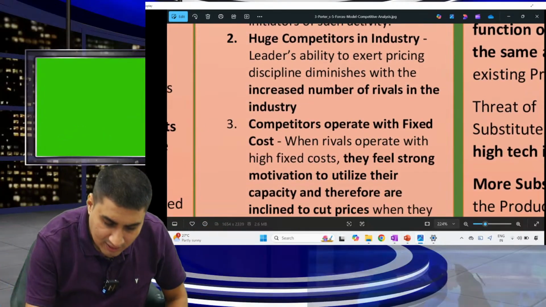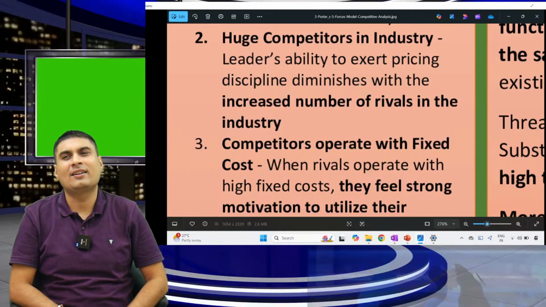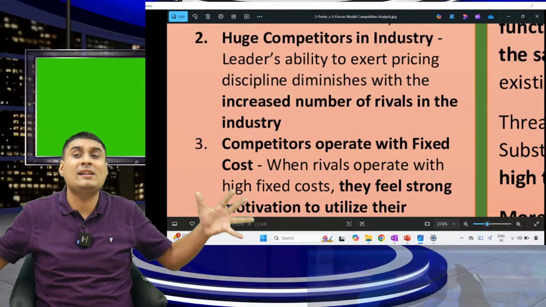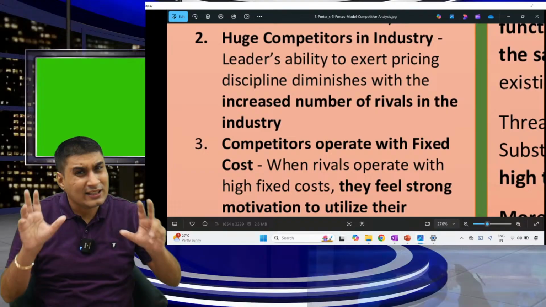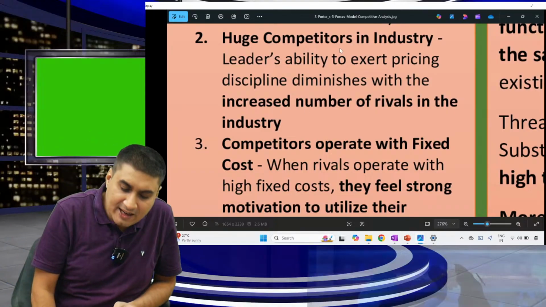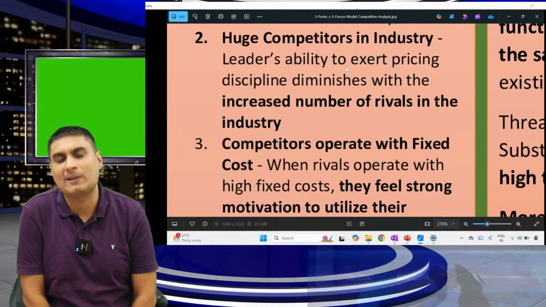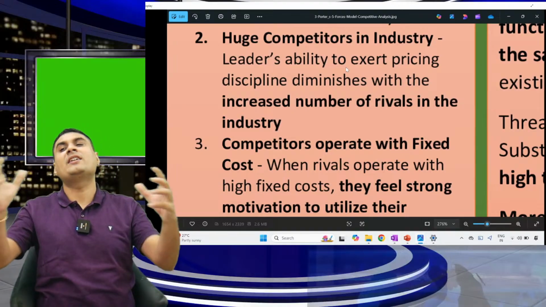No one will earn money. Second, huge competitors are there. Always remember, more people means what? You can never earn money. Go in such an industry where fewer people are there. Leaders' ability to exert pricing discipline diminishes when the number of players is too much.